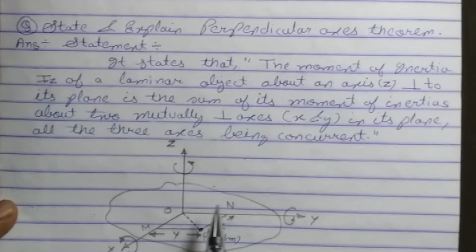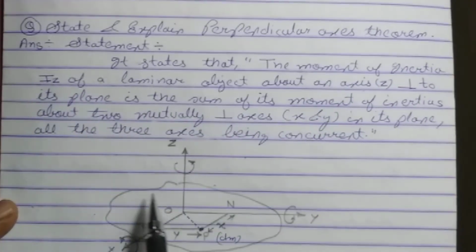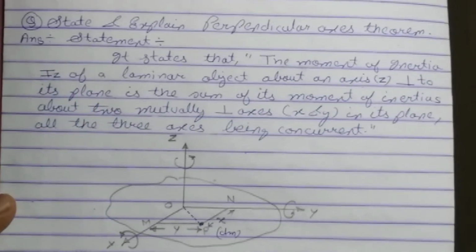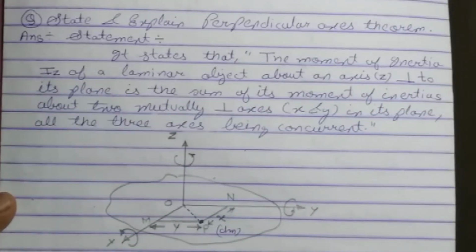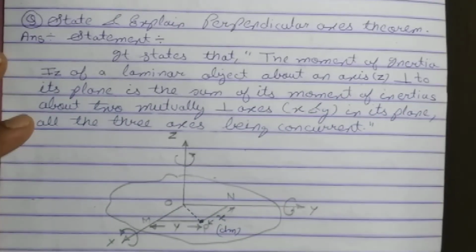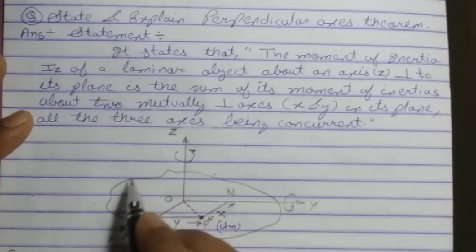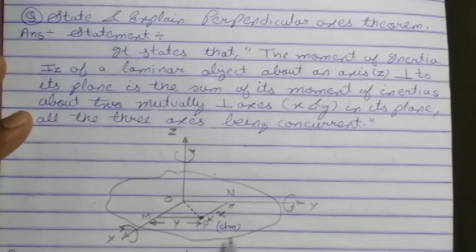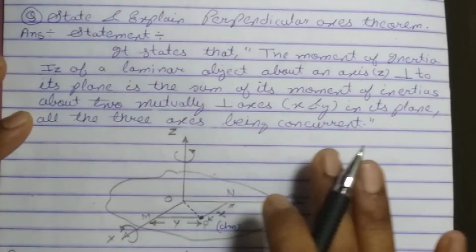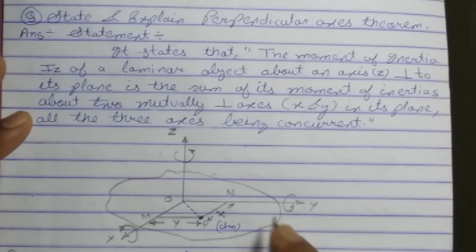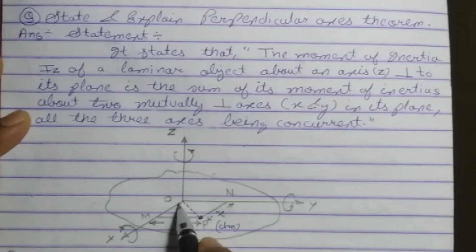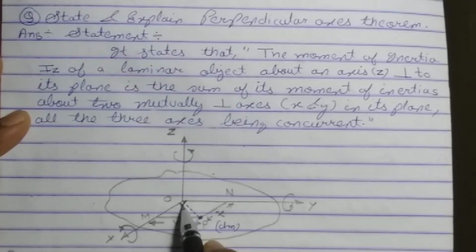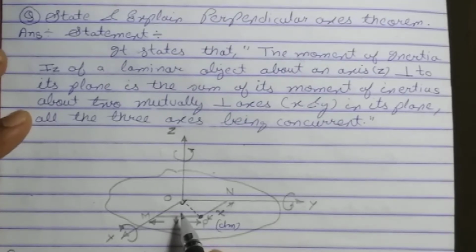Students, before explaining the statement, let us consider the diagram, and let me explain the diagram first. According to the diagram, then I will state the perpendicular axis theorem. So all of you concentrate over here. Students, consider a rigid body. We can see here, this is a rigid body, a plane lamina, a plane surface. In the plane surface, we are going to consider two axes of rotation in such a way that they are mutually perpendicular and they lie in the same lamina, the same plane.